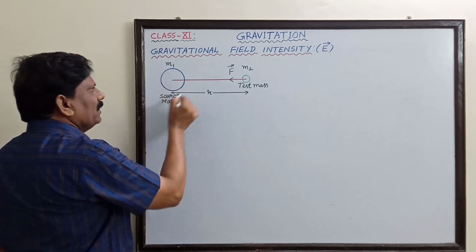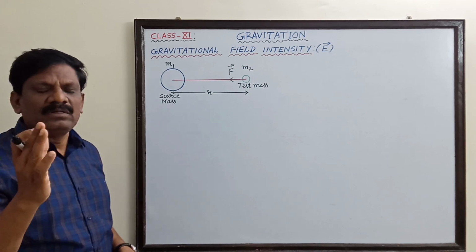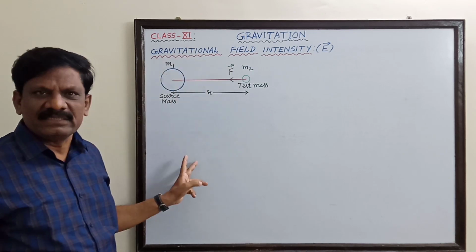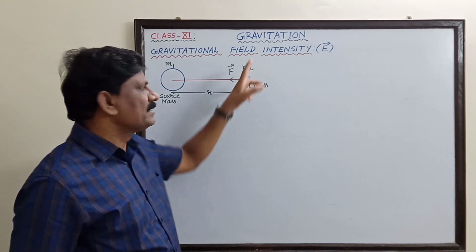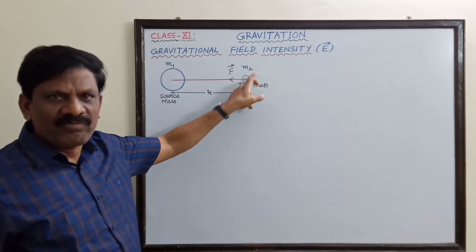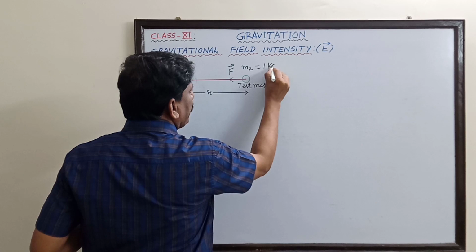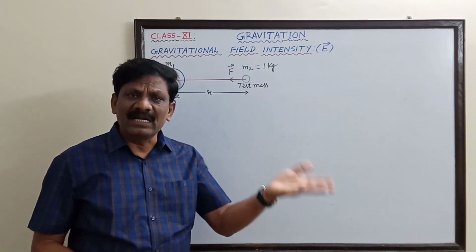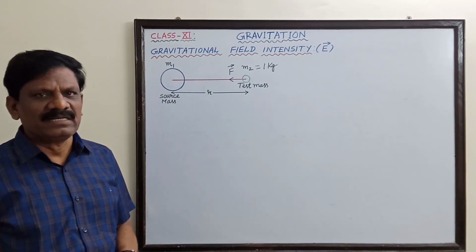Here I have taken the source mass as m1. So the gravitational field of the source mass only I have to consider. Inside the gravitational field of the source mass, I have to place another mass called a test mass, and it will experience a force. Preferably if m2 is equal to 1 kilogram, that is called unit mass. Whether it is 1 kg or 10 kg or 100 kg, it will be attracted towards the source mass definitely by a force of attraction, isn't it?